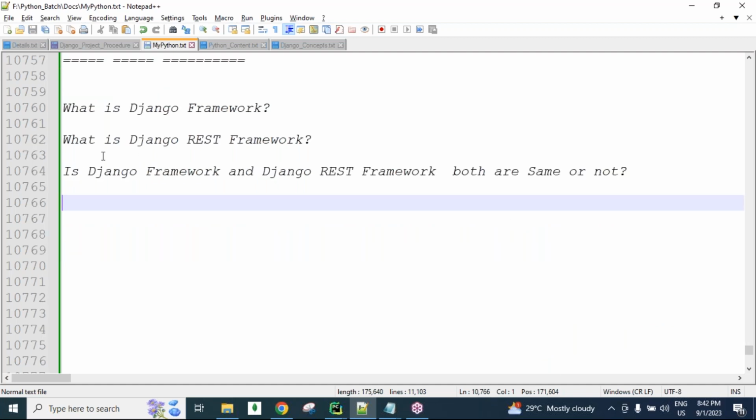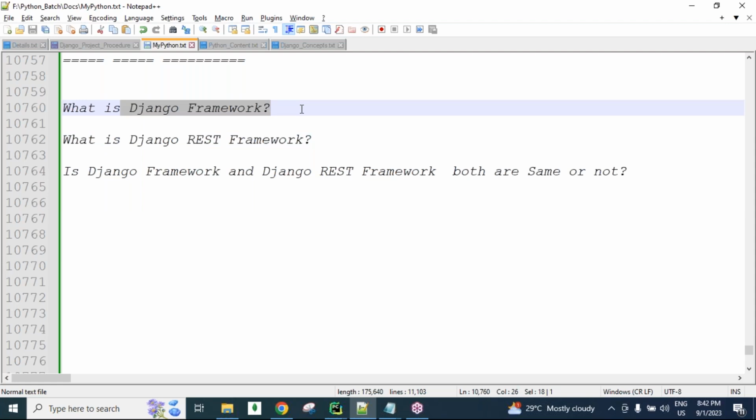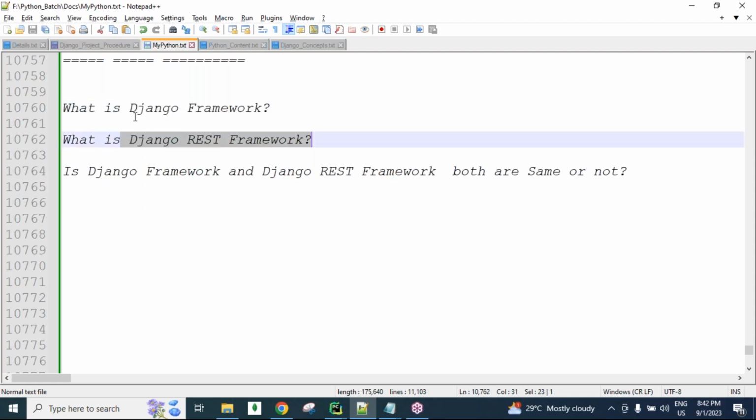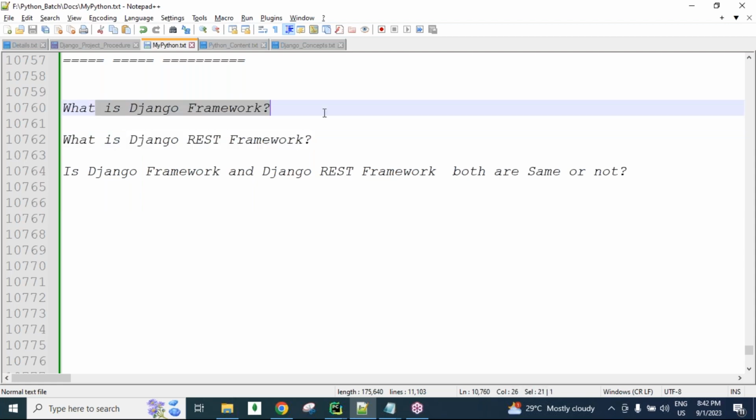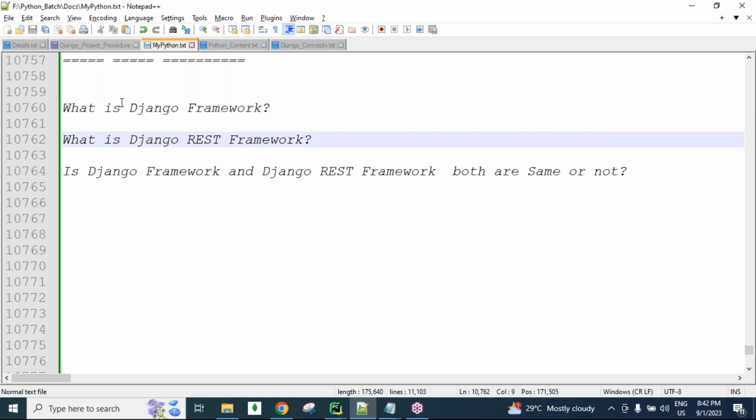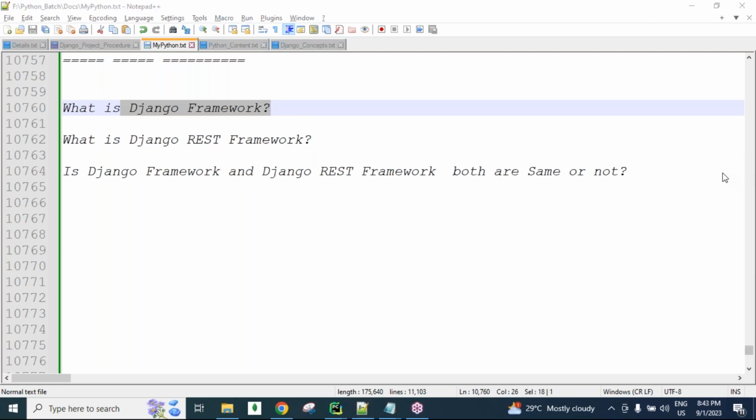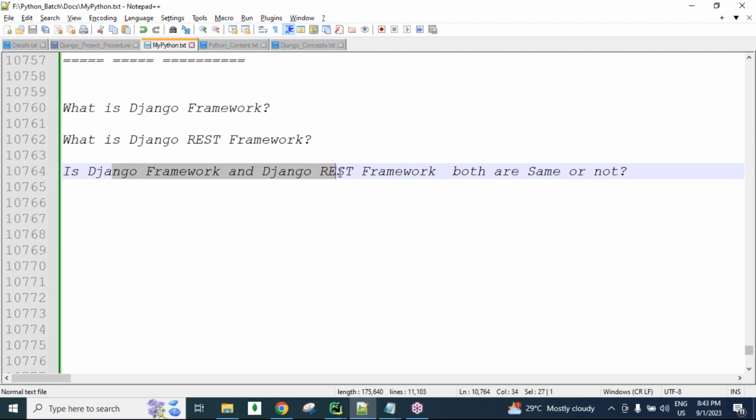First of all, the Django framework is different, guys, and the Django REST framework is different. After learning Python, people can learn the Django framework. After learning the Django framework, people can learn the Django REST framework. To develop web applications, we learn the Django framework, and later, to develop the APIs for our Django project, we can use the Django REST framework.